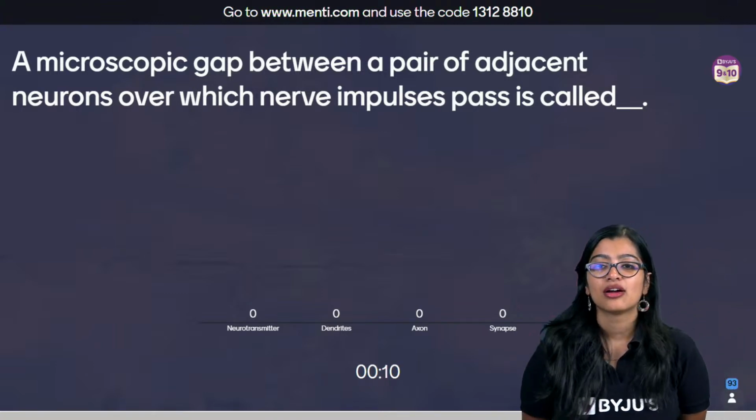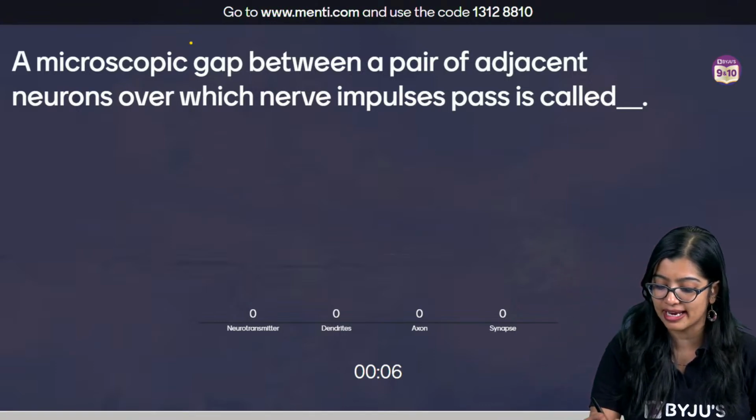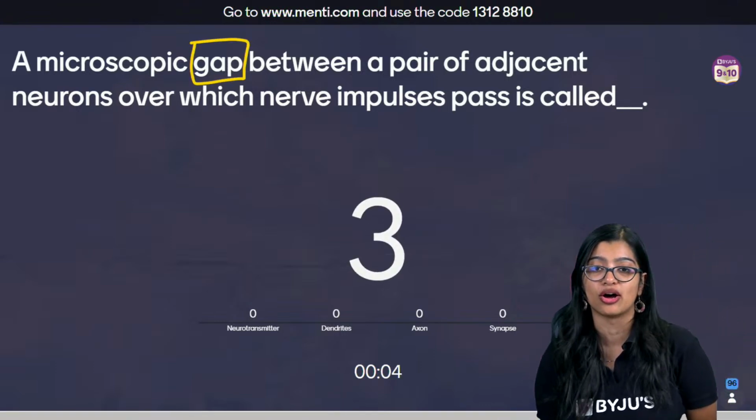Okay. Very good, everyone. Very good. Most of you have got the answer. We're talking about a fine gap that exists between two neurons.